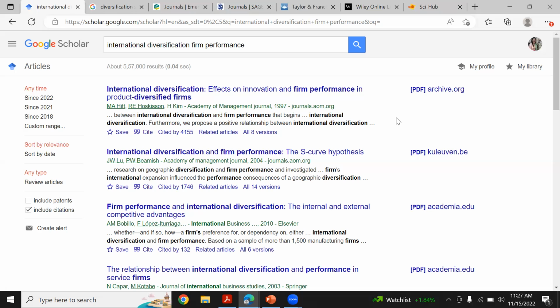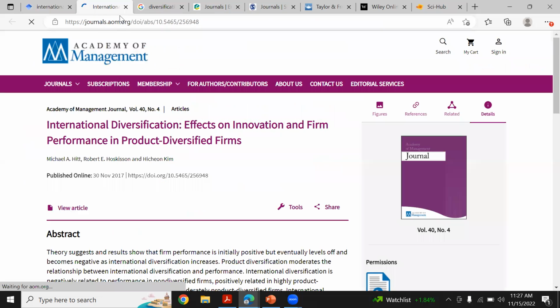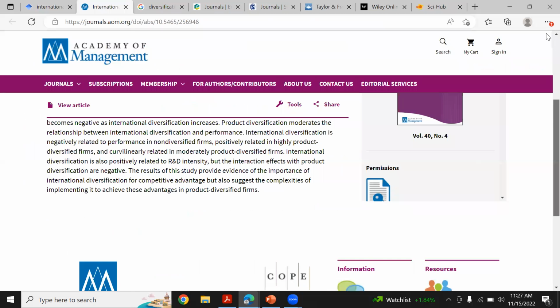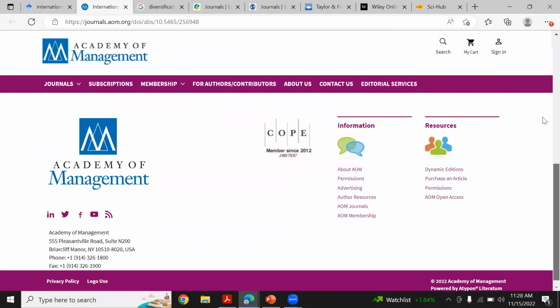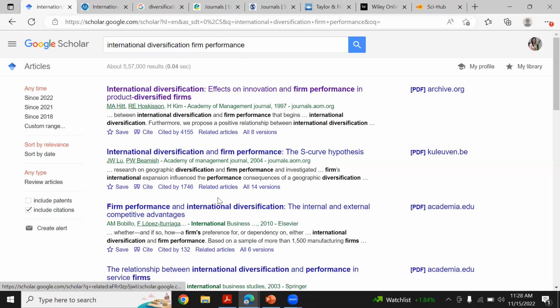So what I'm going to show you: this is Google Scholar, which I have opened. One way to open this paper is this. You can click over here, and most probably you can download the paper. This is one way to download the paper. But I can see the paper is not available here. And similarly, there is another thing you can do.